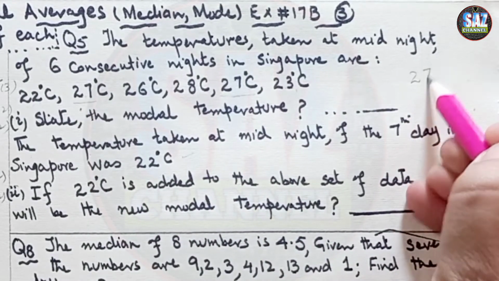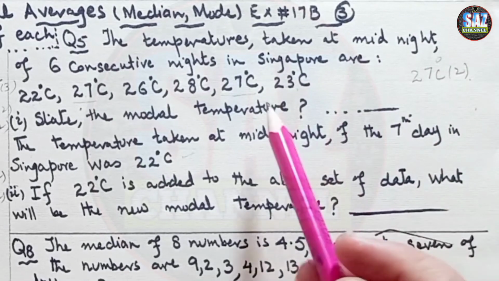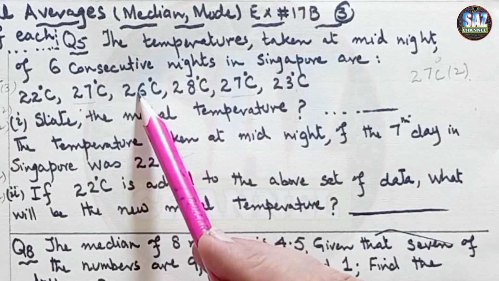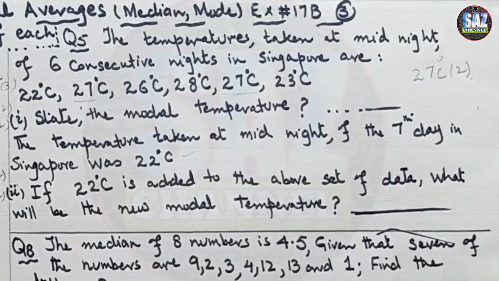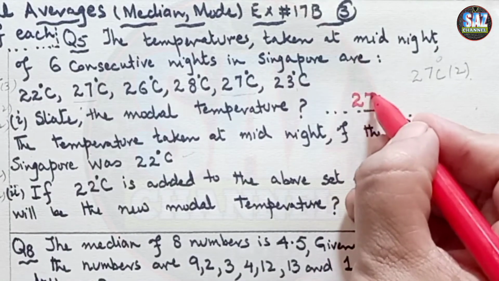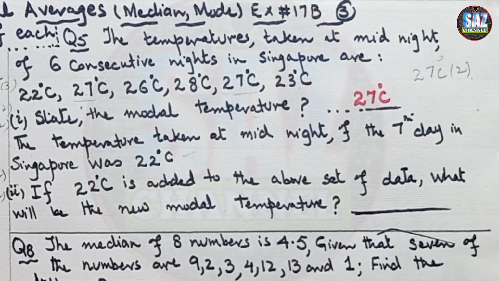Then 28 is coming once, and 26 is coming once. So 27 degrees centigrade is the modal temperature. I hope you are really clear about this. Now let's move to the second part.